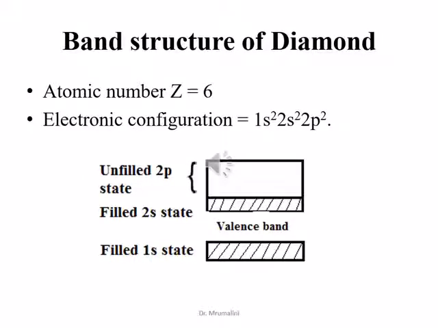Band structure of diamond. Atomic number 6. Electronic configuration 1s2, 2s2, 2p2. At some intermediate C-C separation, an overlapping sp band accommodating electron states is formed. At the equilibrium separation, however, the band is split into two bands accommodating electrons, separated by an energy gap of 6 electron volts, making carbon or diamond an insulator.